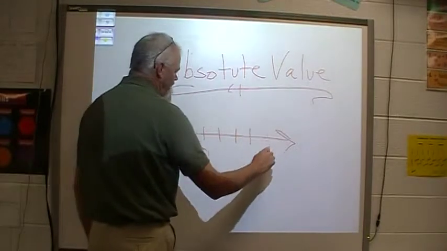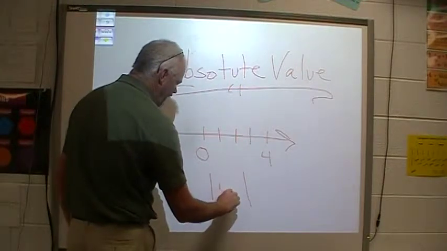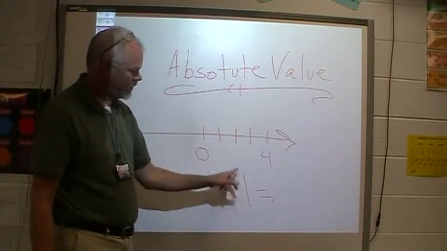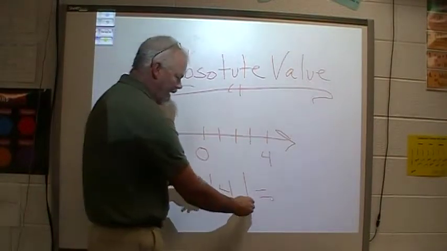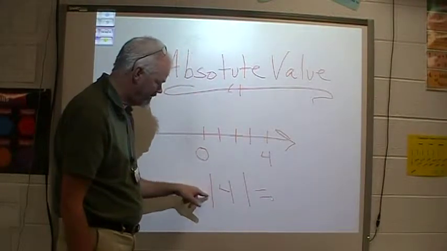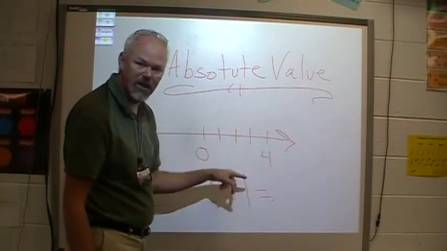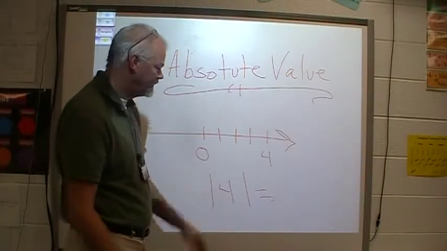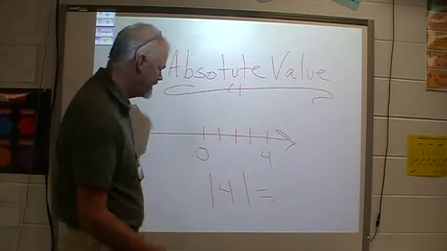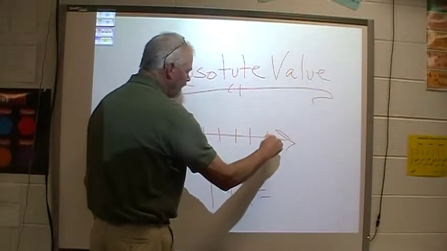1, 2, 3, 4. Let's say we would like to know what the absolute value of 4 is. These two straight up and down goalpost sticks denote absolute value. If I was to read this mathematical sentence, it would say the absolute value of 4 equals, or is, whatever we see equal sign, we can also say is. What? Well, absolute value is a distance. It is a distance of how far it is from 4 to 0.